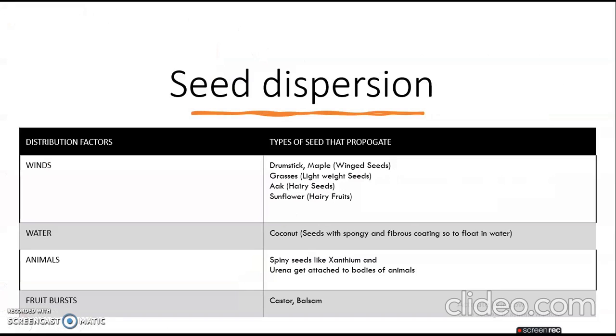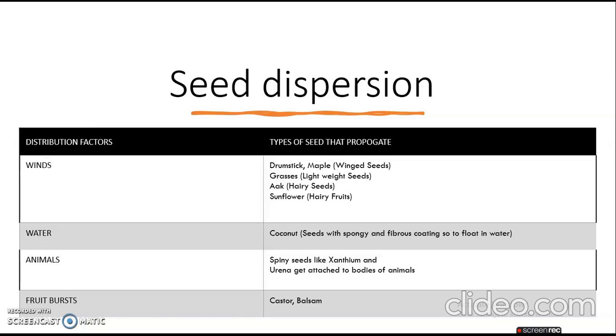Now we will learn about seed dispersion. We will learn the distribution factors and the types of seeds that they propagate. Basically, the distribution factors are winds, water, animals and fruit bursts. And the types of seeds that propagate, let's look.